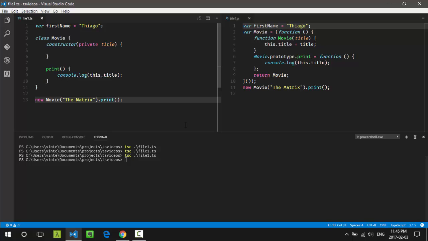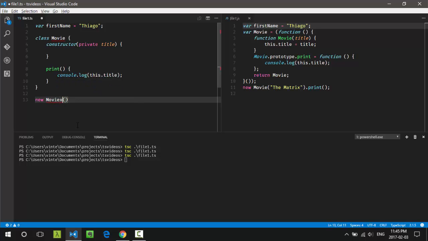The final point I want to talk about today in this very introductory and basic video is that because TypeScript is typed, we can have better tooling. So let me just delete this line and retype it so we can see what that means. First, as I type new Movie, we can see the IntelliSense of VS Code showing that there's really a type Movie. If I make a mistake while typing, the compiler will tell me that it cannot find that type.